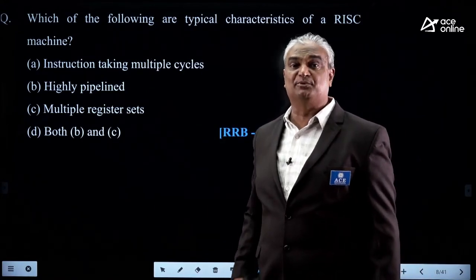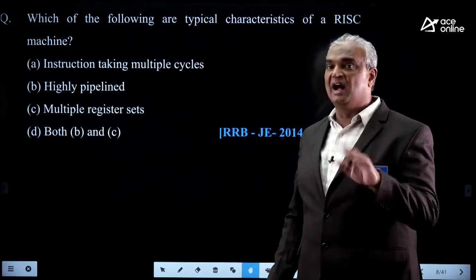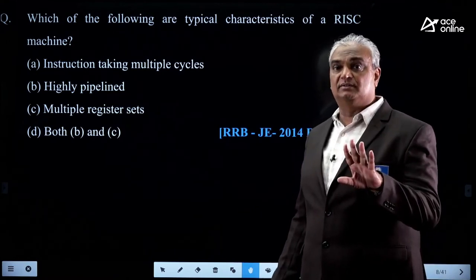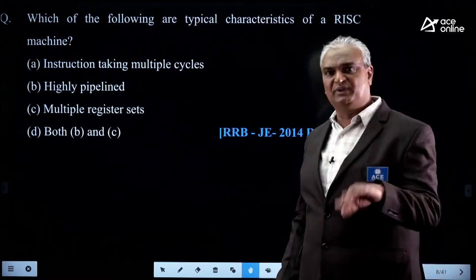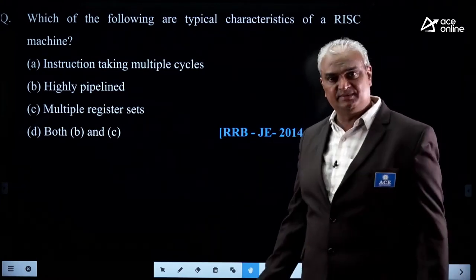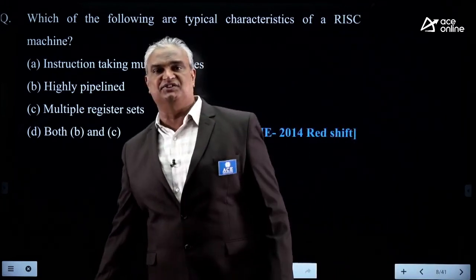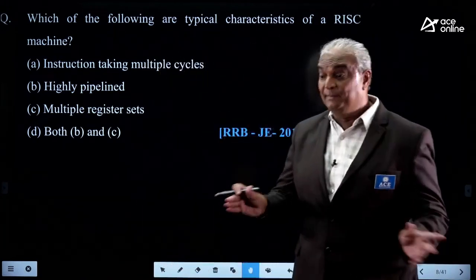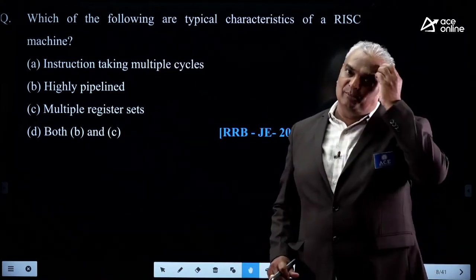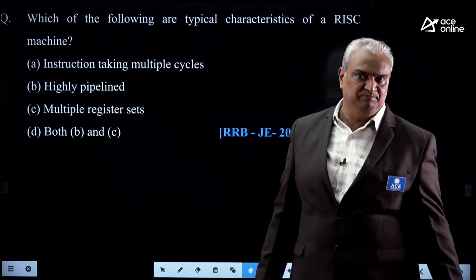RISC processor permits minimum number of instructions, means instruction set size is minimum, addressing modes also minimum, and minimum number of clock cycles is sufficient to execute an instruction, and it is designed with more number of processing registers. Because of that reason, most of the arithmetical and logical operations are performed in between processing registers. Memory visit is not required frequently. Processor visits memory for only loading and storing application.